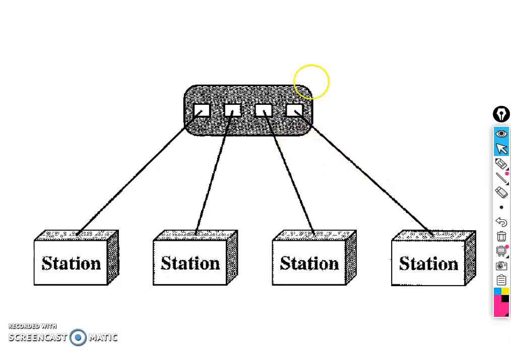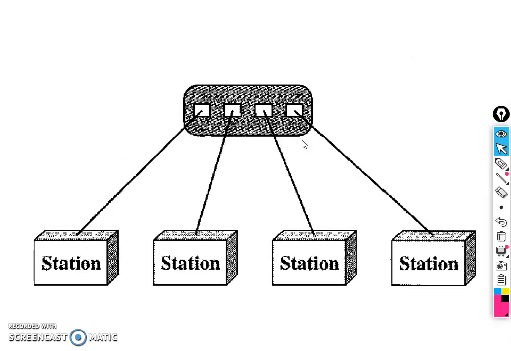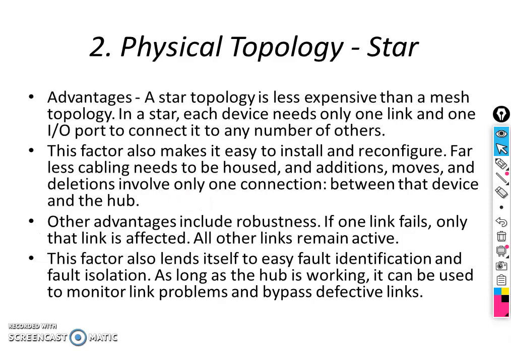So this is how the star is created. If you see here, this is the hub which is connected to all the stations, right? So if the hub fails, the entire network fails, and if any one of the links fails, it won't create any problem to the other links. So this is how star topology is connected. The main disadvantage is, if the hub fails, the network will not work.